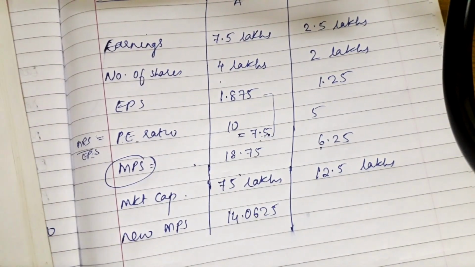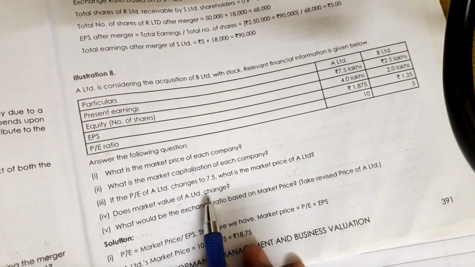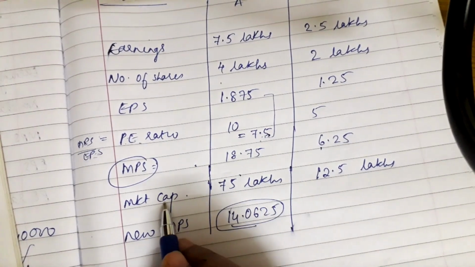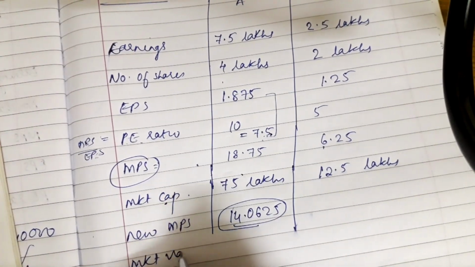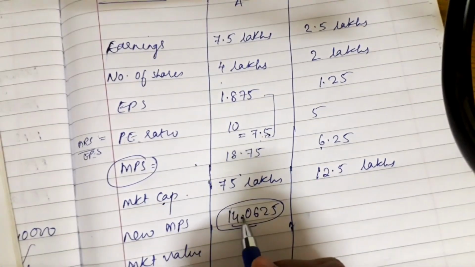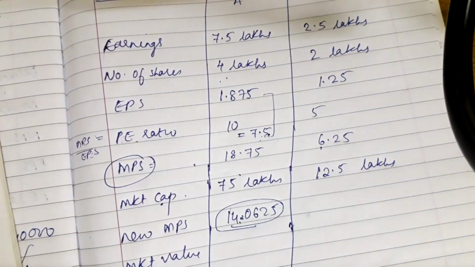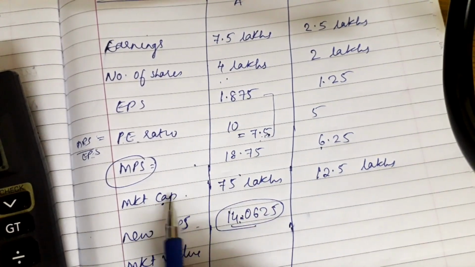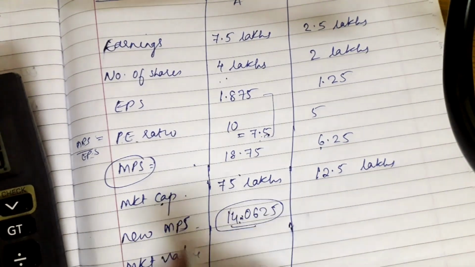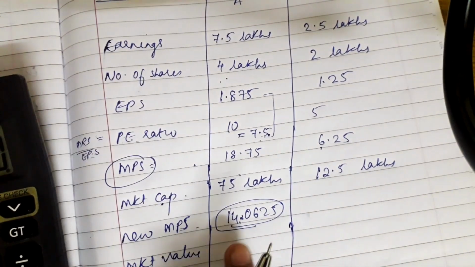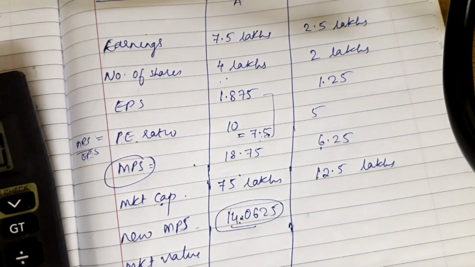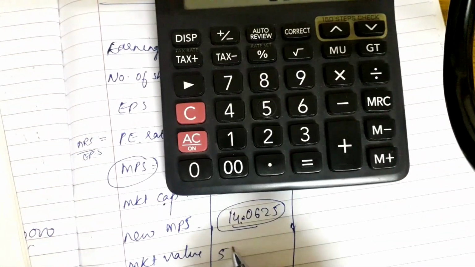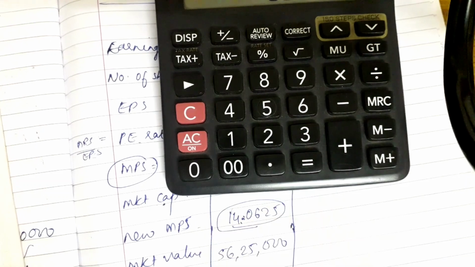Now they are asking in the fourth question, does the market value of A Limited change? Obviously, the new market price is this much, so the market value is going to change. The market value would be this new MPS multiplied by 4 lakhs. This is for 1 share, the market price per share, while the market capitalization or the market value refers to the total market value, that is multiplying with the number of shares. So when we multiply 4 lakh by 14.0625 we will get 25,000.